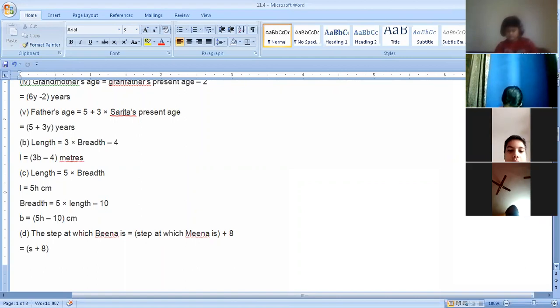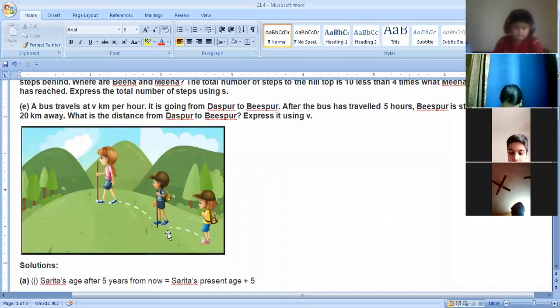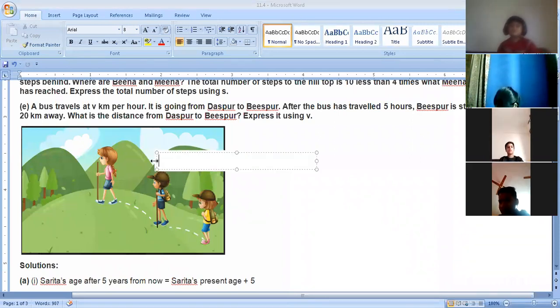Okay, Meena, Beena and Leena are 3 friends. Meena is in the middle. Beena is ahead of her and Leena is behind her. I am showing you the picture. M is in between, B is in front, L is at the back. Now Meena's step is S. It's given in the question that Meena is at step S.